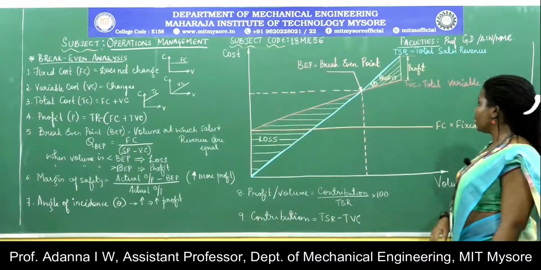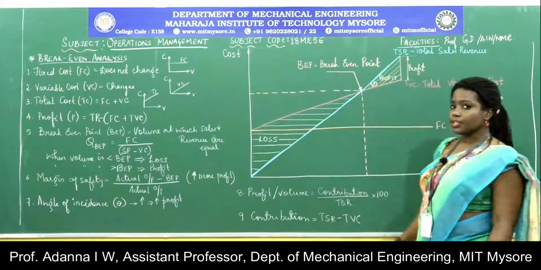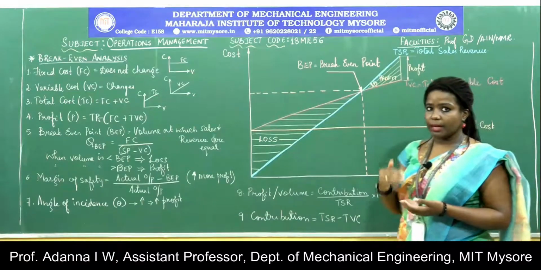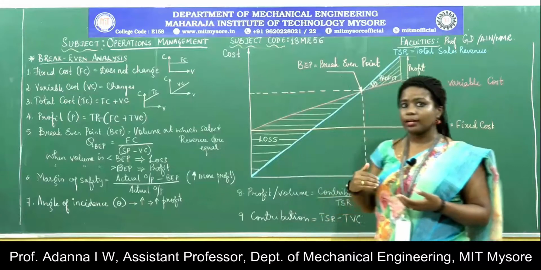The next terminology, which I haven't indicated here, is the margin of safety. The margin of safety is the margin, or rather the area, the volume which I will produce, where I will still run a profit, but I will not run a loss.